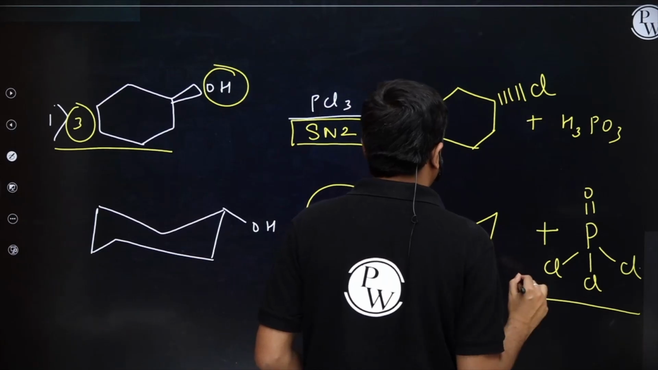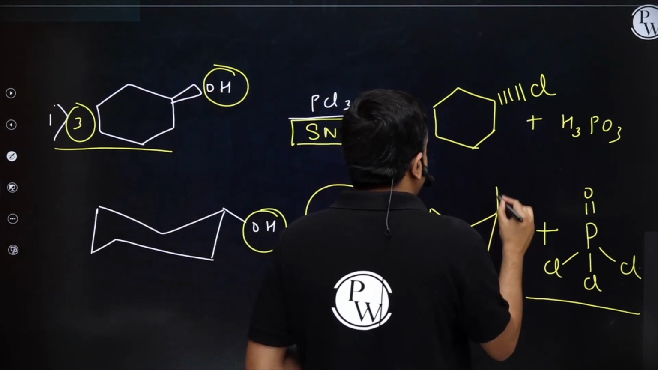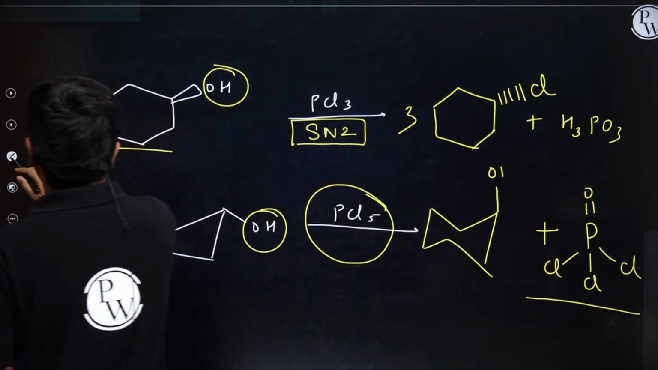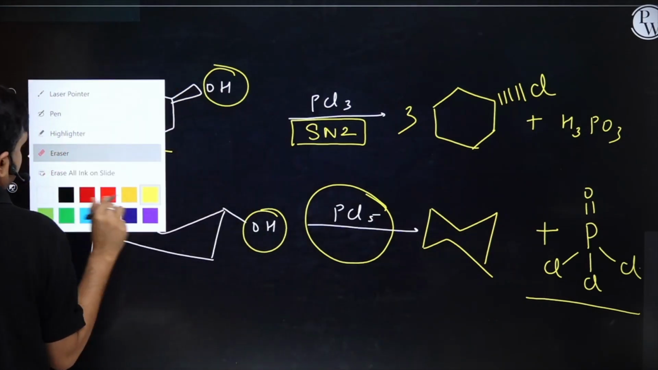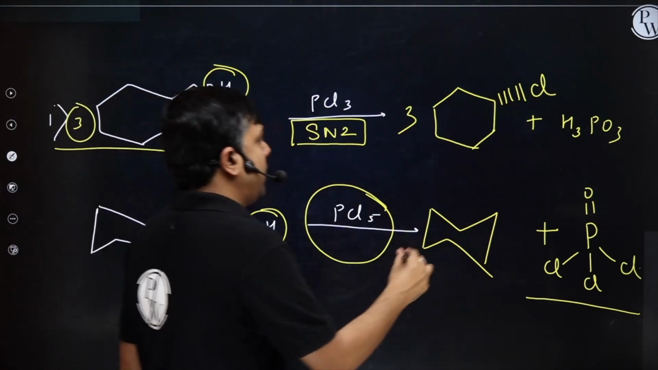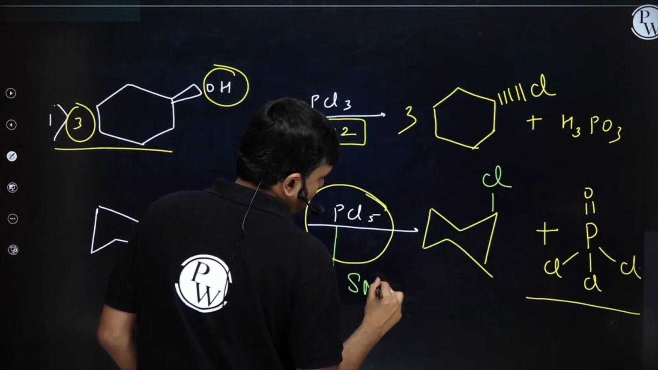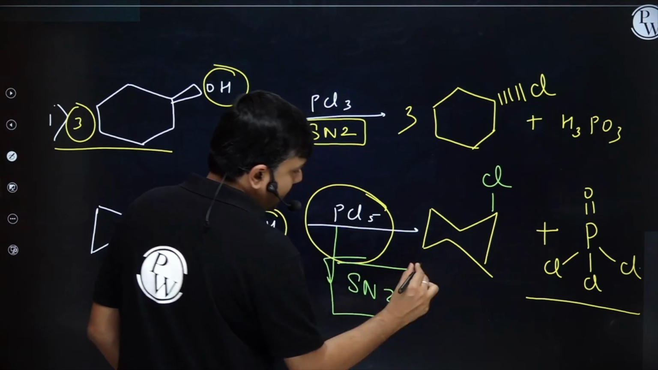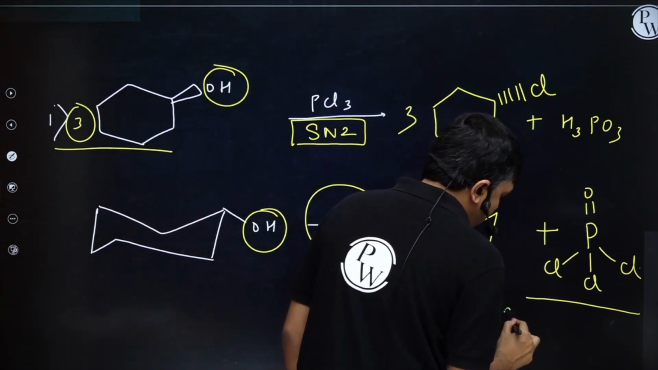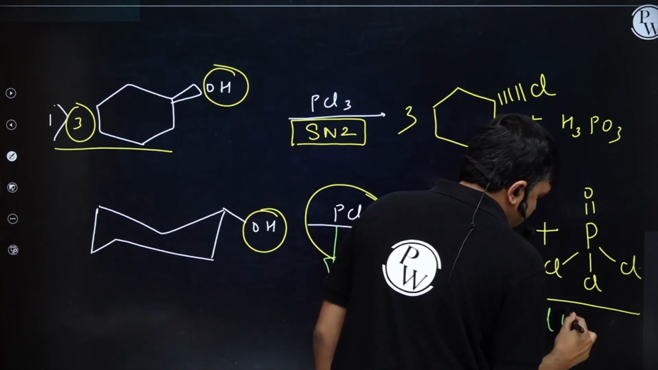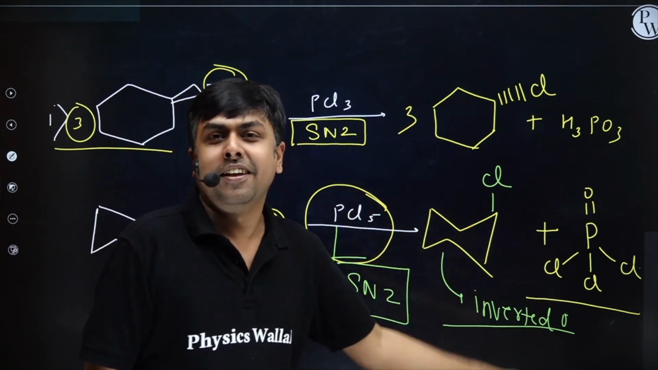Let me write the chair form, and if it's there on equatorial, I'll have chlorine on the axial position. Am I clear, student? Inversion. The reaction is once again occurring via SN2 pathway. This is important. The product is going to be an inverted one. We'll have Walden inversion once again here also.